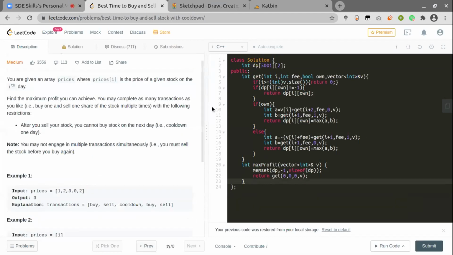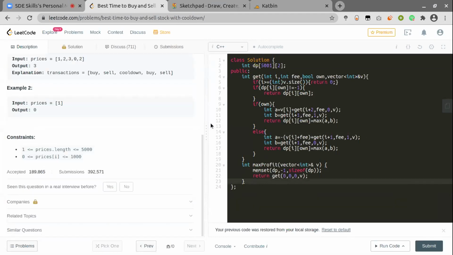This is just a variant. The first value would be the index, and the Boolean variable is own, which means if I have owned a particular stock, which means I already bought it, so now I have to sell it. If the index goes to the rightmost end, this means that I've exhausted all the stocks, so just return 0 in that case.